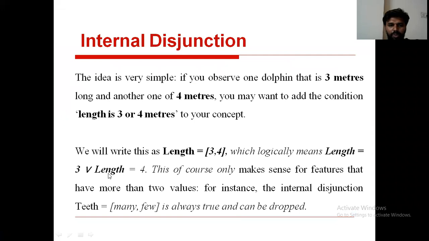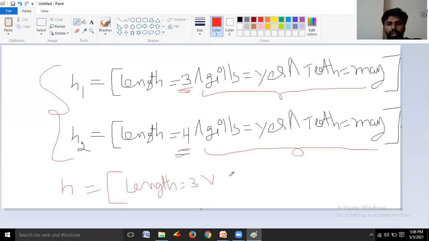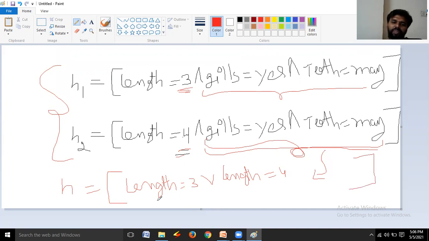See, length is equal to 3 or, R indicates what? R indicates disjunction. Length is equal to 4, and the remaining is same. Whatever the conjunction concept you represented, that one is same here. You are going to write that one here, right?